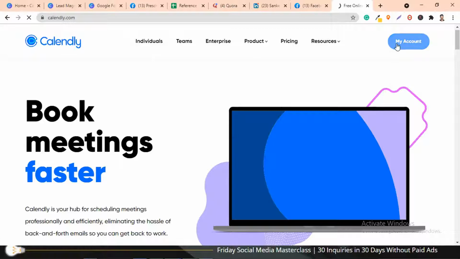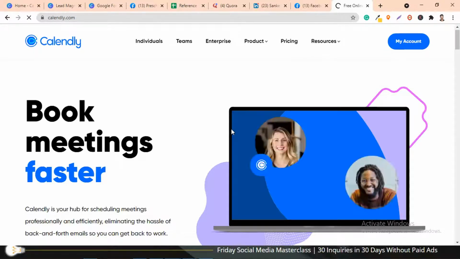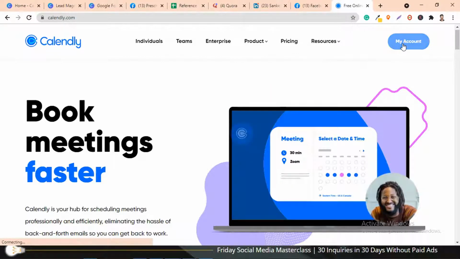have to sign up. You'll have to click on sign up or register, and then create a Calendly account with your Gmail account. Don't go for the paid version, because the free version itself is enough for the kind of purpose that we are trying to solve here. So let me go to my account.